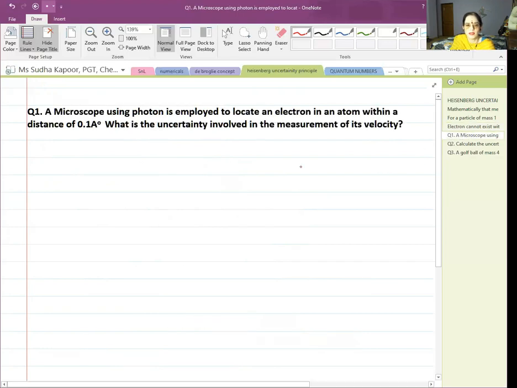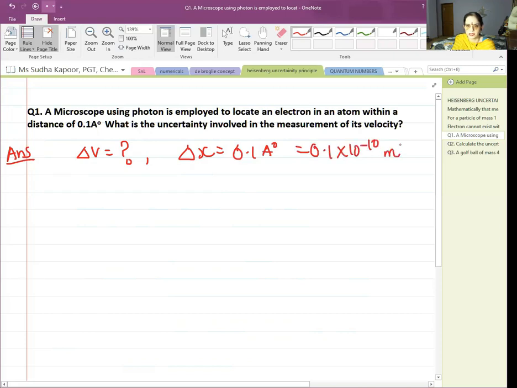A microscope using photon is employed to locate an electron in an atom within a distance of 0.1 Angstrom. What is the uncertainty involved in the measurement of velocity? Very simple, to the point, direct formula based question. Delta V is equal to question mark. Delta X is equal to 0.1 Angstrom, which is equal to 0.1 into 10 to the power minus 10 meter.